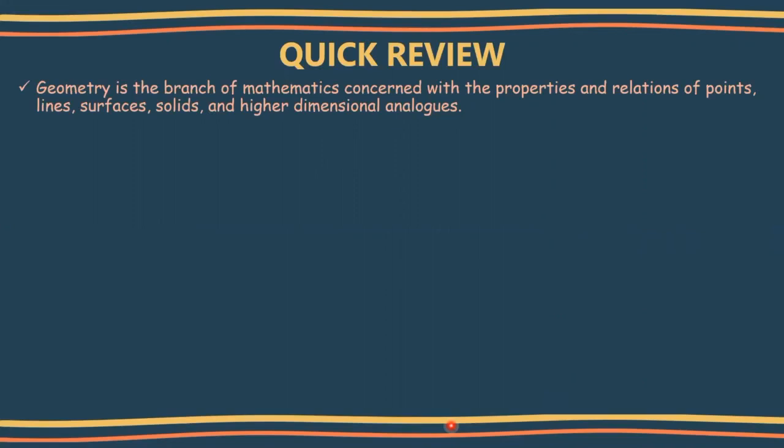Geometry is the branch of mathematics concerned with the properties and relations of points, lines, surfaces, solids, and higher dimensional analogues. So geometry is a branch of mathematics which gives much importance to the properties and relations of points, lines, surfaces, solid shapes, and higher dimensional analogues.